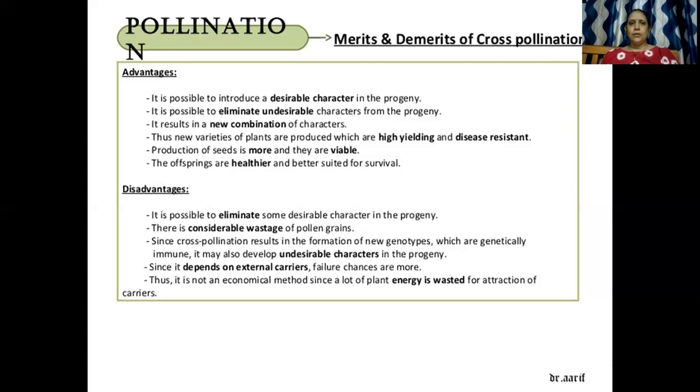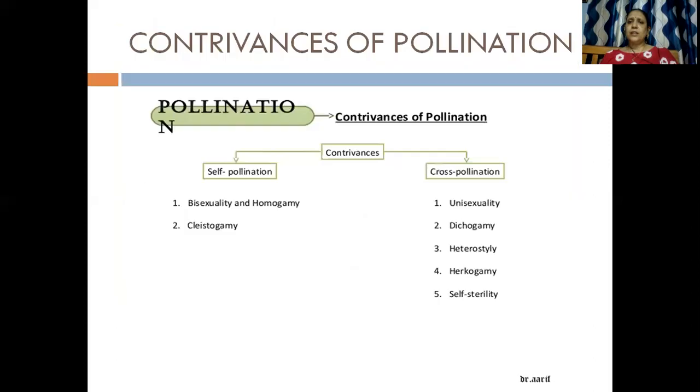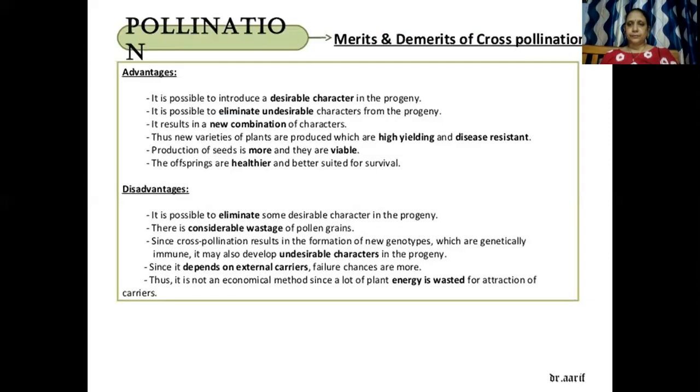So these are the merits and demerits of cross pollination. So this also could be asked for 2 marks or 3 marks or maybe 4 marks in the board exam. Clear? They could also ask you the difference between self pollination and cross pollination. Clear? So we go to the next part now.